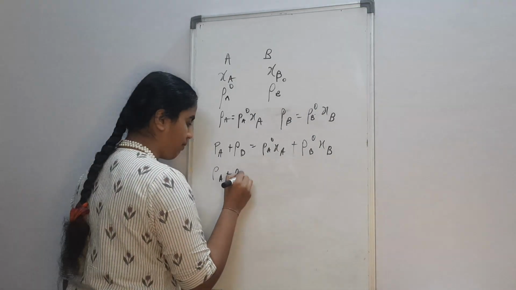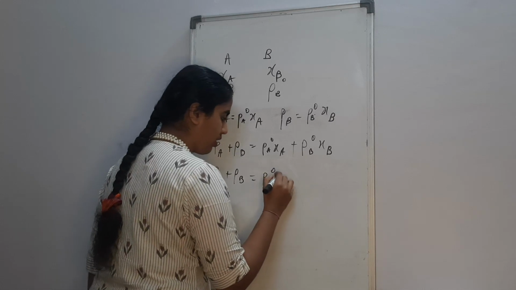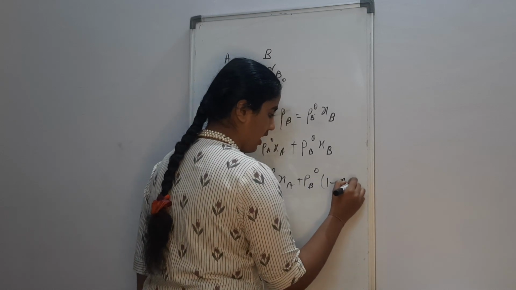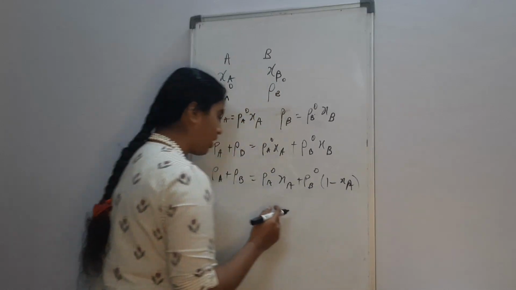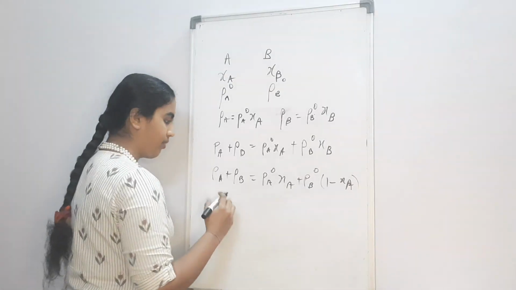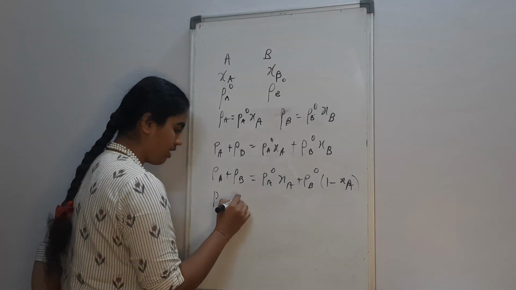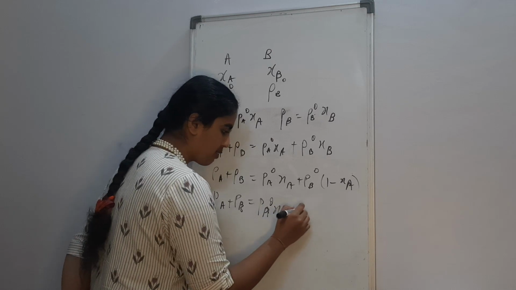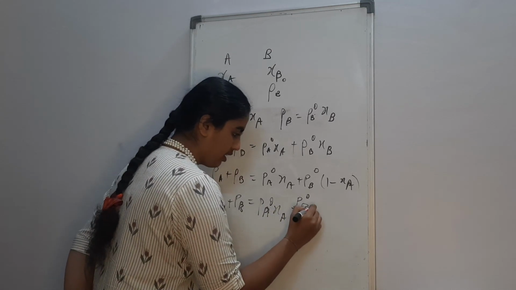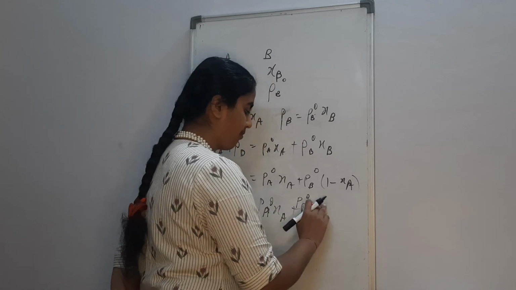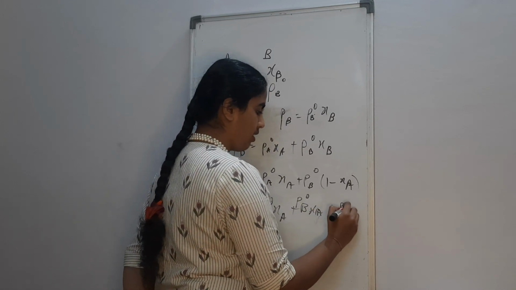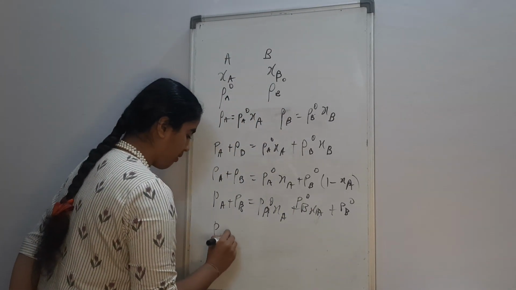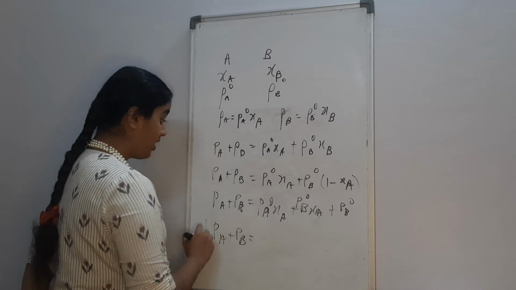PA plus PB equals PA naught xi A plus PB naught into 1 minus xi A. Now multiply it, and what you get is PA plus PB equals PA naught xi A plus PB naught minus PB naught xi A.